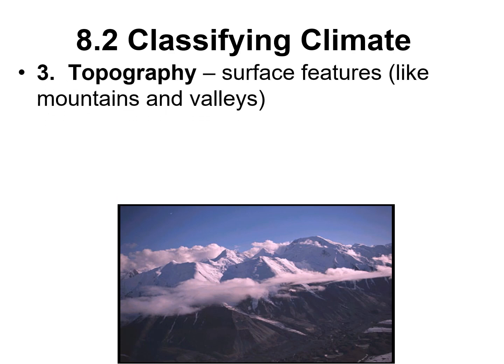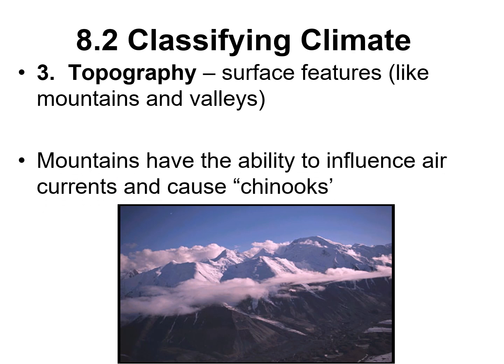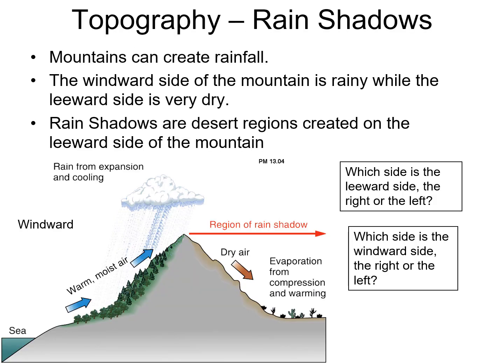Next one is topography. So this is like the physical features of the landscape. So if we're talking mountains and valleys here, that would be the topography that can influence the conditions that you'd be seeing over long term. Again, in this picture here, you've got snowy mountains, and over here it looks like we've got some tropical areas, tropical-ish. Why does that happen?